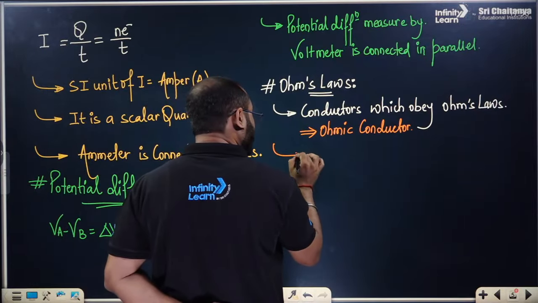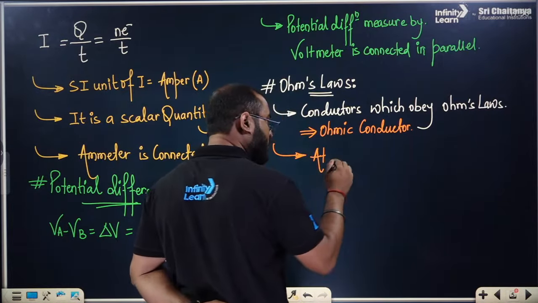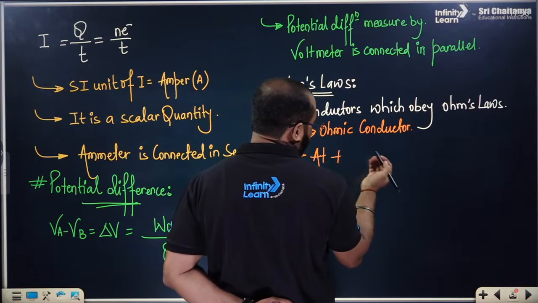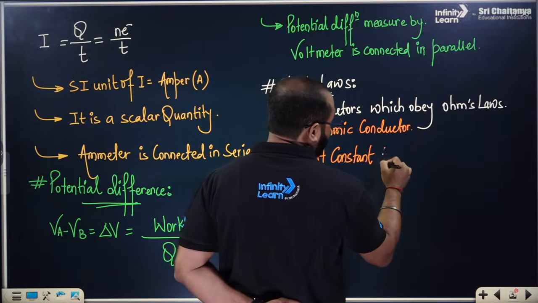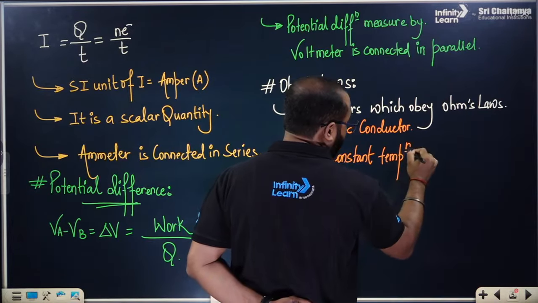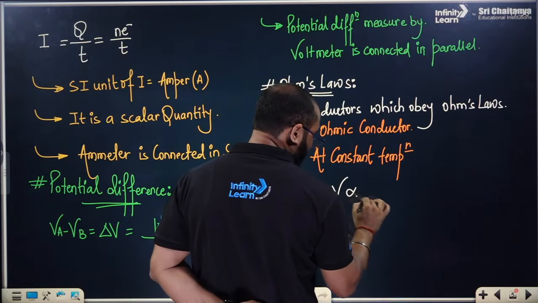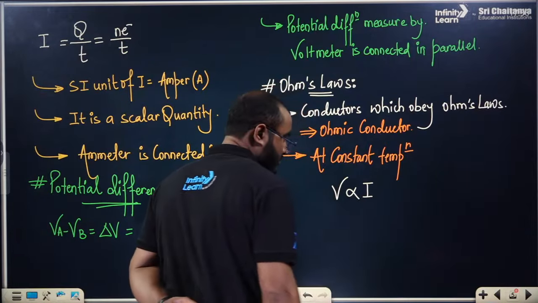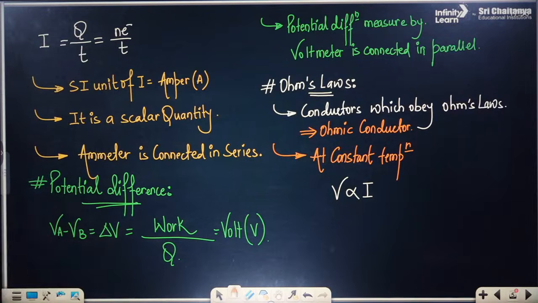And please do remember, at constant temperature, for a given experiment, the temperature should be constant. At constant temperature, everyone, the potential difference is directly proportional to the current. This is what is being said by Ohm's law. But we are talking about a conductor, and it can be of any material.